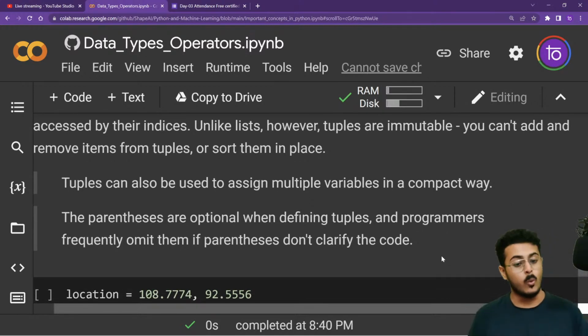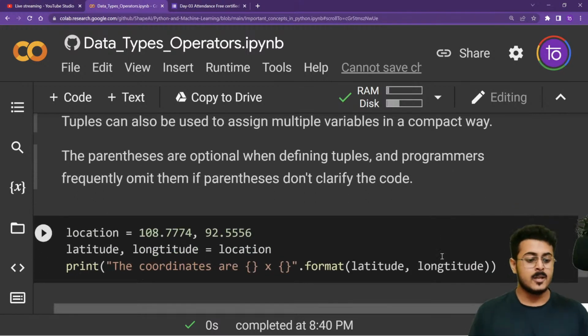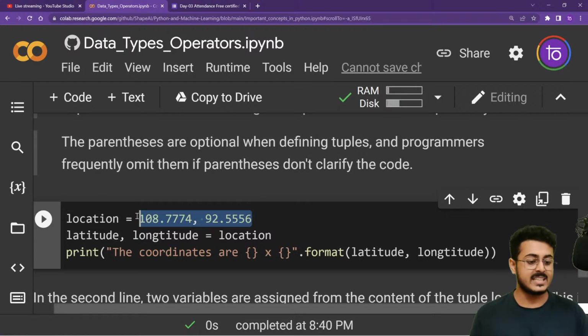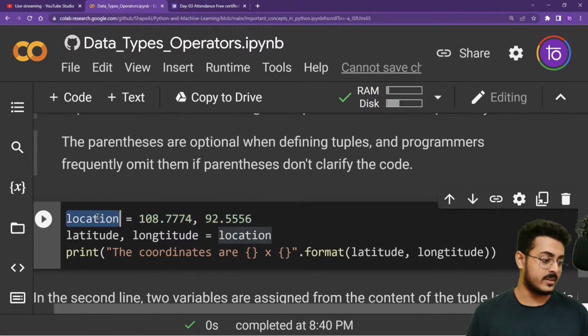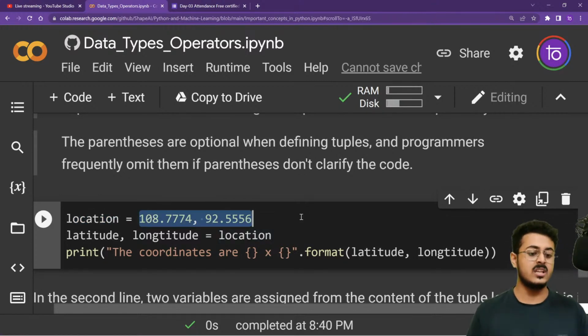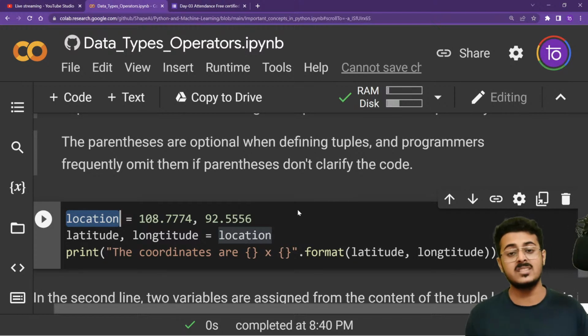Programmers frequently omit these parentheses if it does not clarify the code. Okay, so right over here I can create a particular tuple called location, with the latitude and the longitude. We are able to create a tuple using its latitude and longitude, and we are saving it into a variable called location.